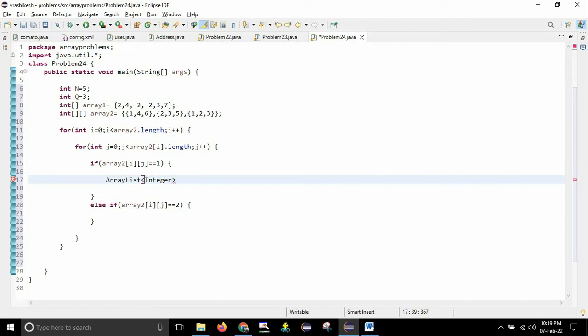Fine. So I will give some name for this one. Let me just give it as array3. It's actually an array list, but anyhow I will write it as array3 because it will flow as array1, array2 and array3. So array3 is of type ArrayList. Fine. So now I will write new ArrayList, and here also optionally I can mention Integer, and then open close parenthesis and semicolon. So if you write like this, then I have created one array list of type Integer. It will be storing integer values and its name is array3. Fine. You have created one array list.